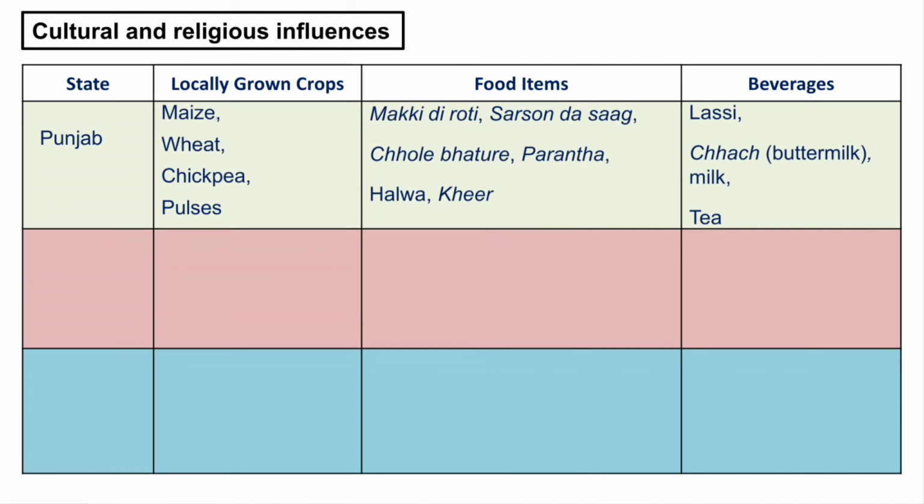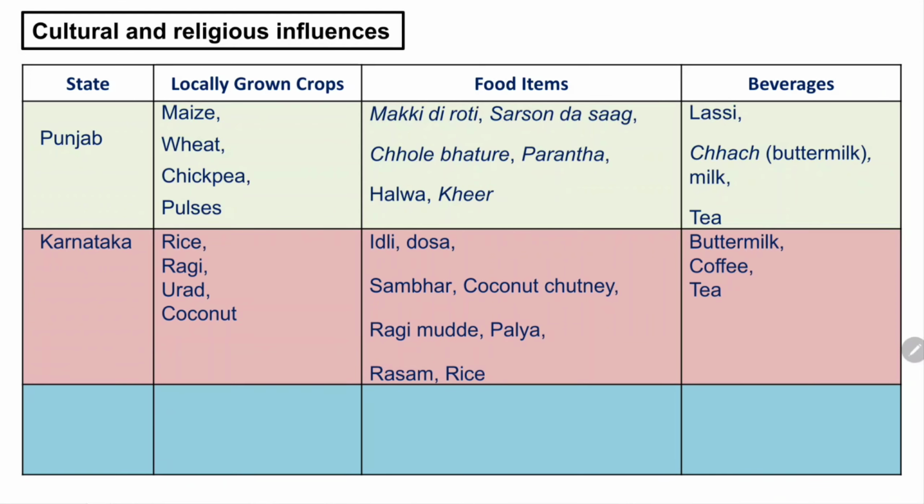In Punjab the locally grown crops are maize, wheat, chickpea and pulses, and the traditional food items eaten there are makki di roti, sarson da saag, chole bhature, parantha, halwa and kheer. It doesn't mean these are eaten only in this state. These food items are eaten in other states also; we also prepare halwa, kheer and paratha. But this is their traditional food, which is why it is mentioned for this state. And for beverages, the liquid diet, lassi, chach, that is buttermilk, and tea.